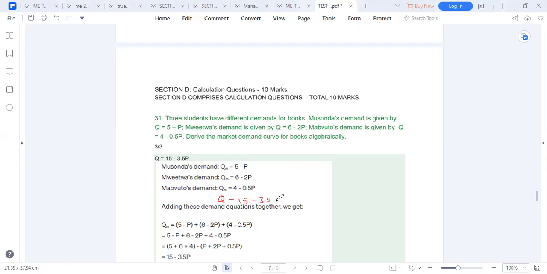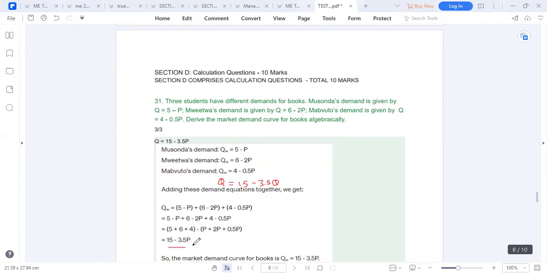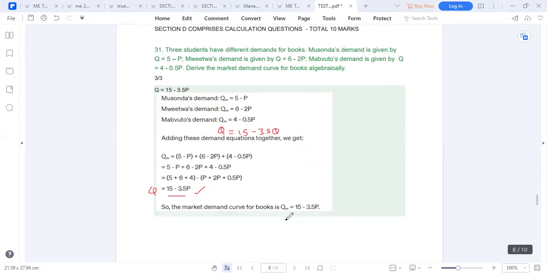So this is called our derived demand. Just add them there. That's how it got here. So remember, it's Q = 15 - 0.5 D. So this is how we come up with the derived demand.